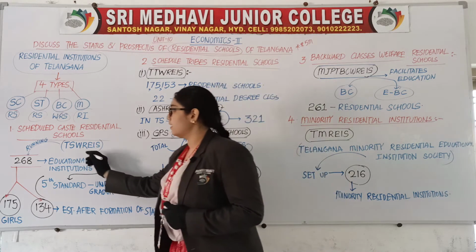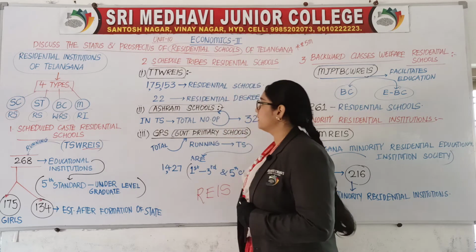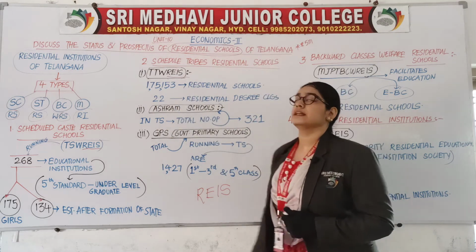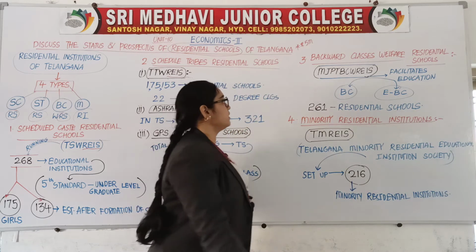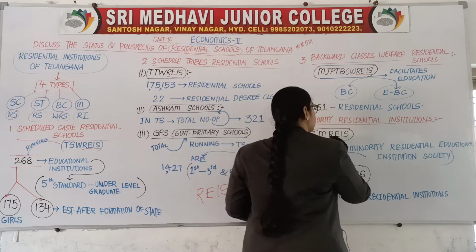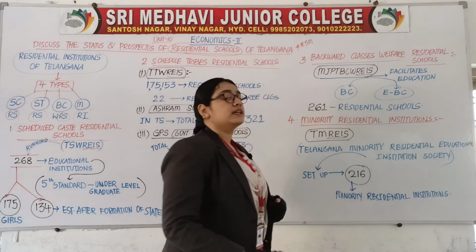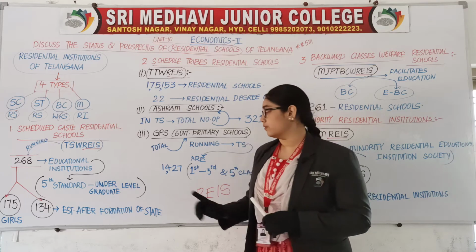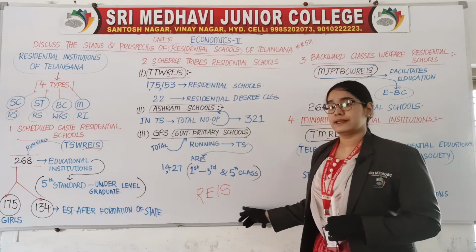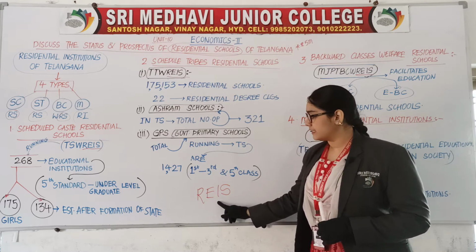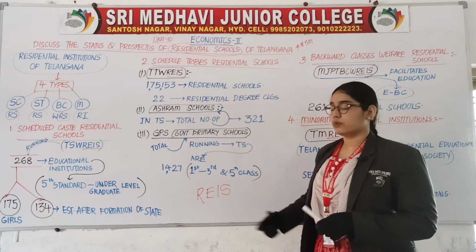You just see here REIS. Again in the third point you have again REIS. Again here also you have REIS. Nearly 4 times it has repeated. So what is the full form of REIS? Residential, Educational, Institution, Society.